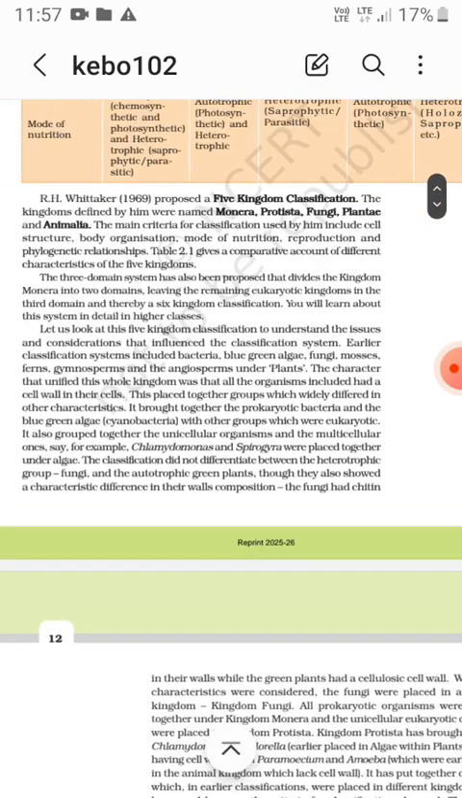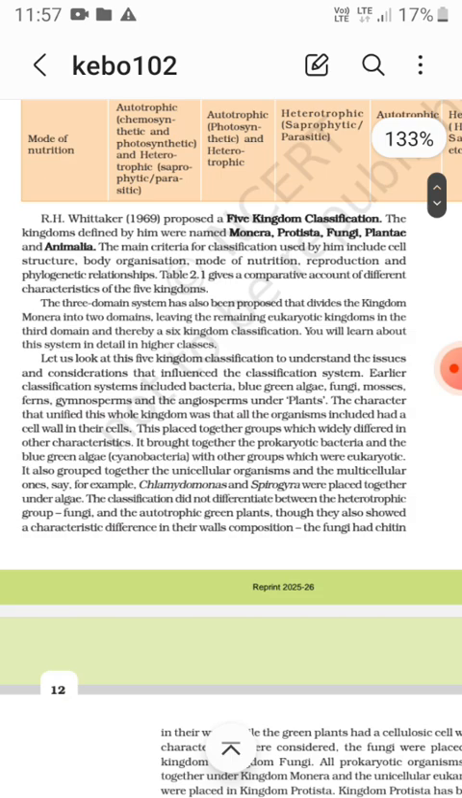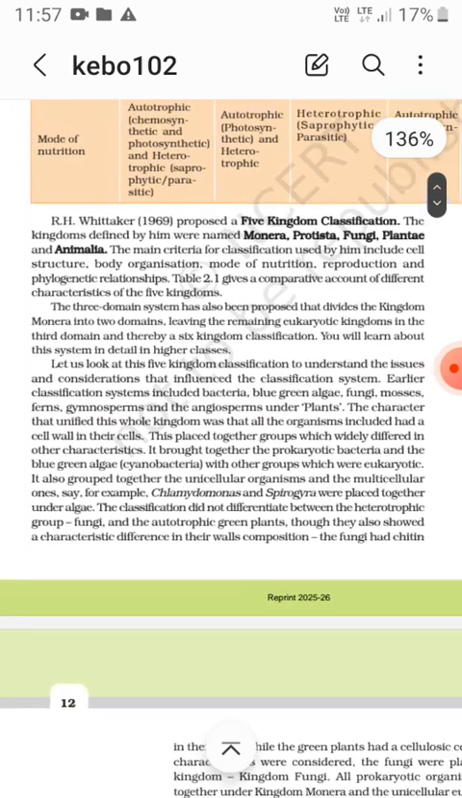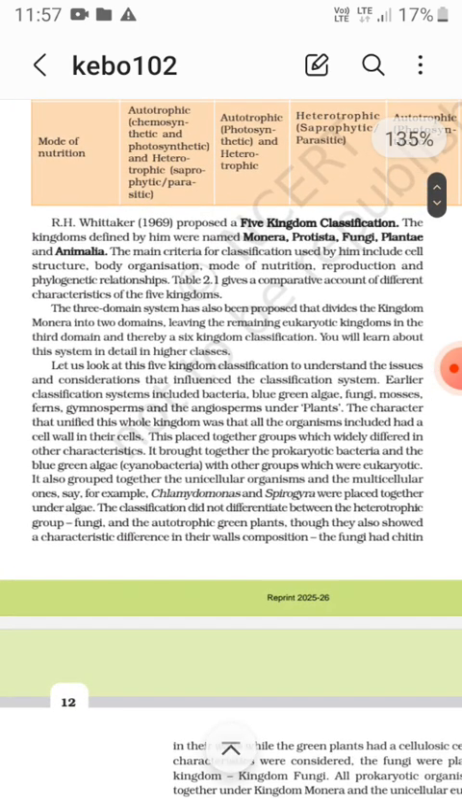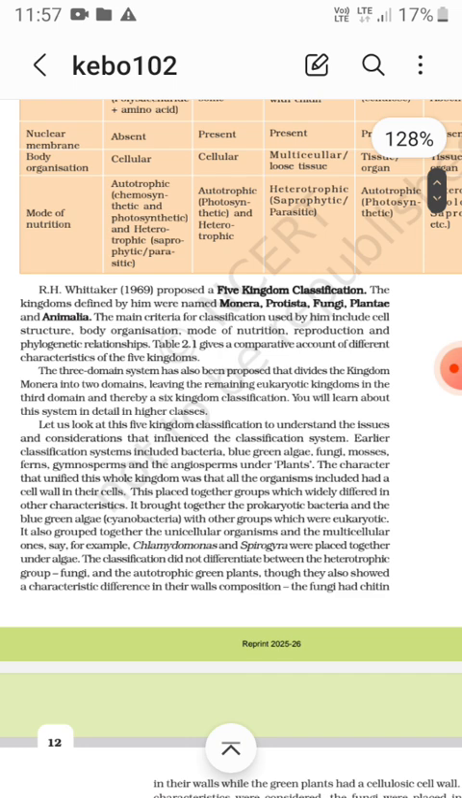Cell structure and body organization, remember these two things. Now a three domain system has been proposed that divides the kingdom Monera into two domains, leaving the remaining eukaryotic kingdoms in the third domain, thereby making a six kingdom classification. So in the three domain system, the Monera kingdom divides into two domains, and the remaining four eukaryotic kingdoms go into the third domain. So it is a six kingdom classification, right?